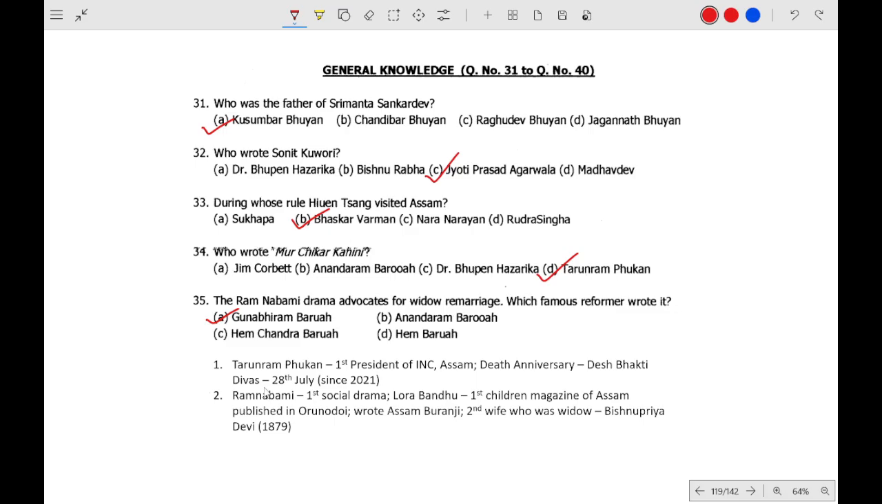So I have added some details about Tarun Ram Phukon and Ram Navami. Tarun Ram Phukon was the first president of the Indian National Congress of Assam. His death anniversary is celebrated as Deshbhakti Divas, on 20th July. Ram Navami is the first social drama. Lora Bundhu is the first children's magazine of Assam, published in Arunodoi. Gunoviram Borua also wrote Assam Buranji. His second wife was also a widow, whose name was Vishnupriya Devi, whom he married in 1879.